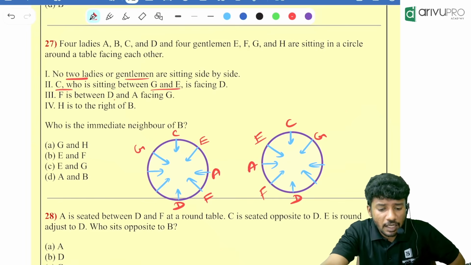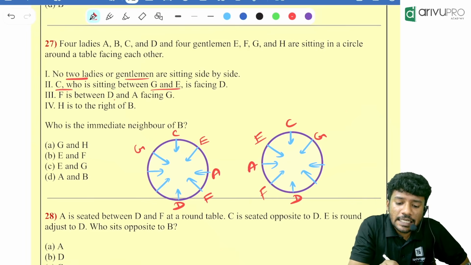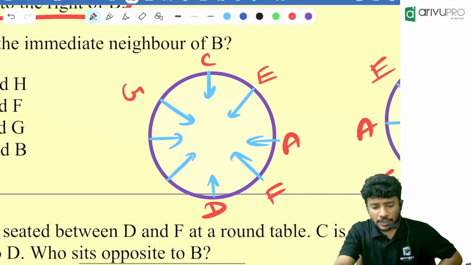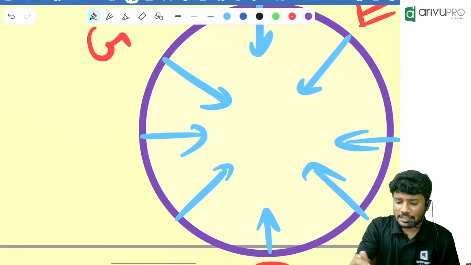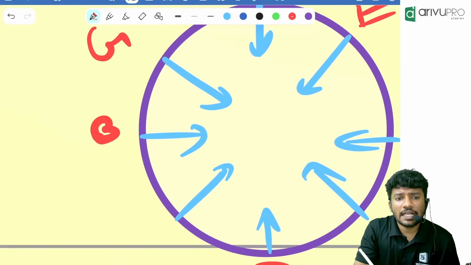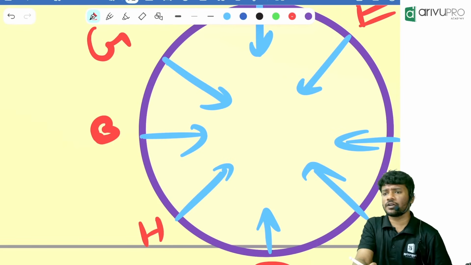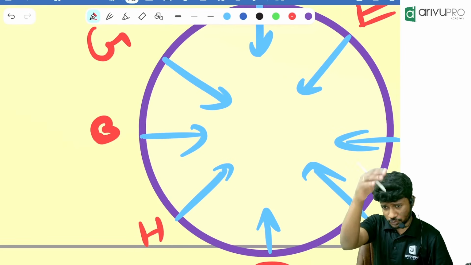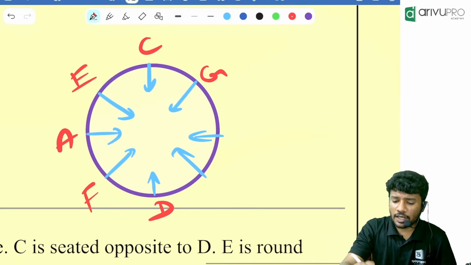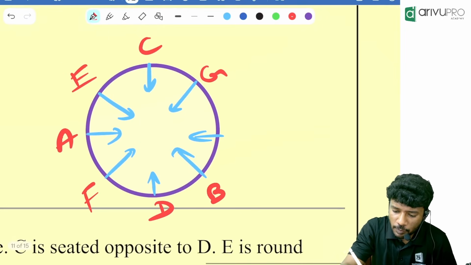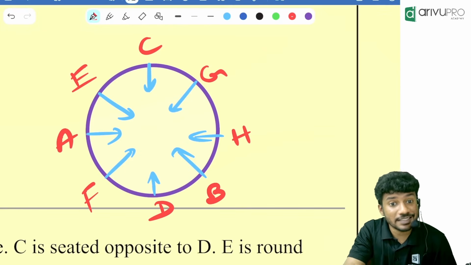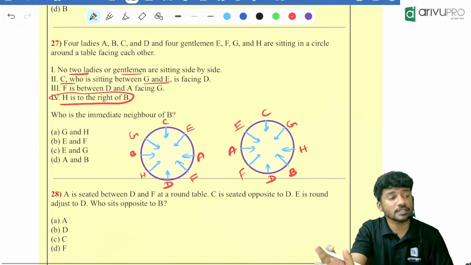Then people, the last line. H is to the right of B. H is to the right of B means, in this case, B should be over here and H should be over here. Then only right will be towards the south side or towards the downside. Then people, in the second case, H is to the right of B means B should be over here, then H should be over here. Okay, two cases are done.